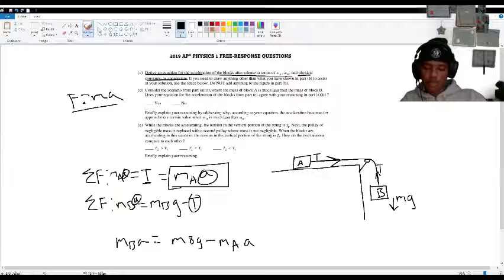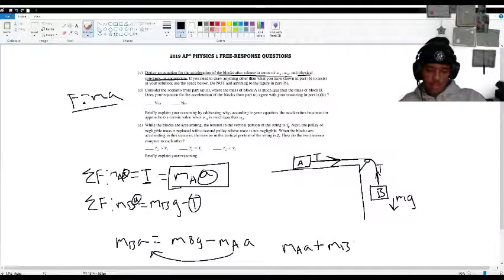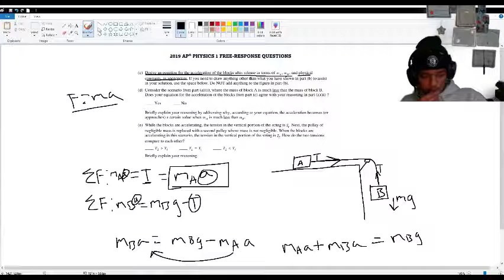So what we want to do is get A by itself. The way we get A by itself is by putting it on one side. So let's add mass of block A times A over here. So we get mass of block A times A plus mass of block B times A equals mass of block B times g. So we can factor this out. We get A times mA plus mB equals mB g.